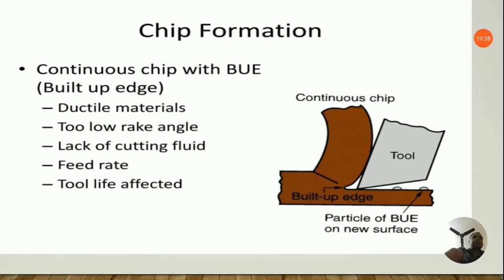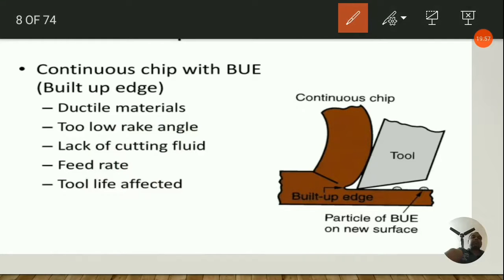Generally ductile materials have this type of chip formation, the continuous chip with built up edge. Too low a rake angle, as I discussed earlier, and lack of cutting fluid are also factors. Then high feed rate, so you can mark it over here as high.